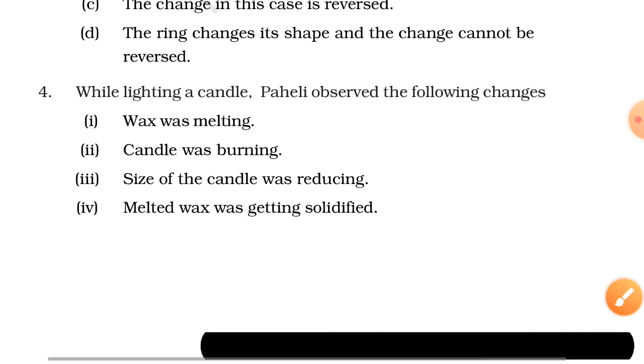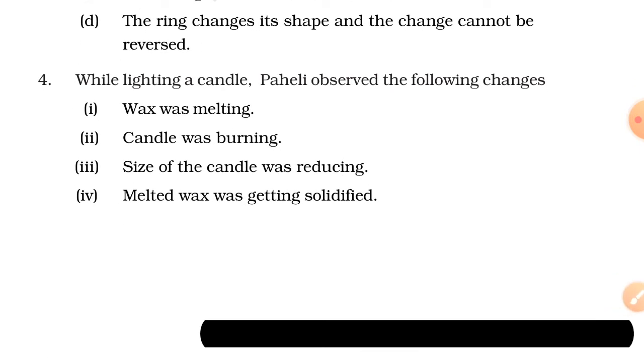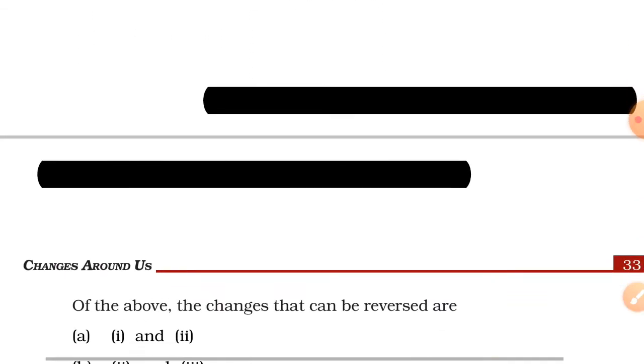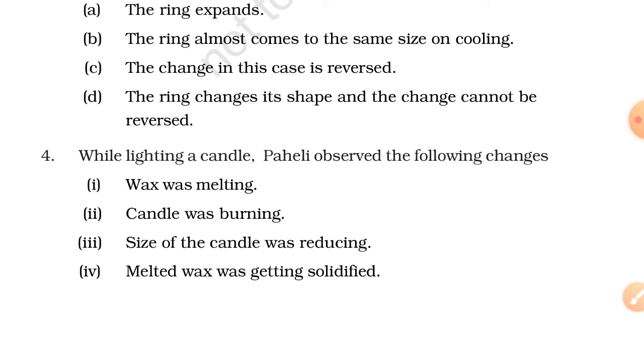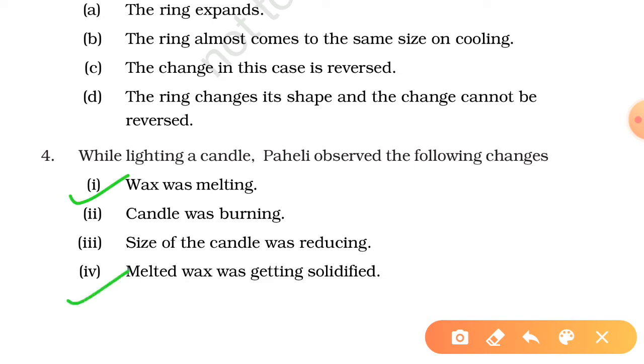Fourth says, while lighting a candle, Paheli observed the following changes. Look at the changes she has observed. Wax was melting, candle was burning, size of candle was reducing, melted wax got solidified. Now you have seen four things. Out of these four, the changes that can be reversed are, okay, we have seen the question. Now, which are the reversible changes? You are now master in it. You can easily tell. Wax was melting, we can freeze it, and melted wax was getting solidified. So both are given here.